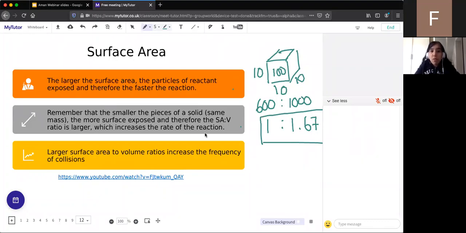If powdered is even more, will the reaction be even faster than the first one? Yep, so it wasn't quite a powder in the first one, but if it was ground into a powder, it would be even faster than the first reaction. Powder is the smallest you can get reactants to be, so that will be the fastest reaction. The smaller something is, the more reactant particles are exposed on the surface, and therefore the frequency of collisions increases.